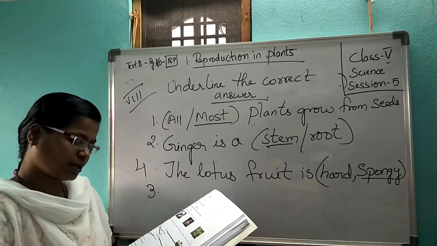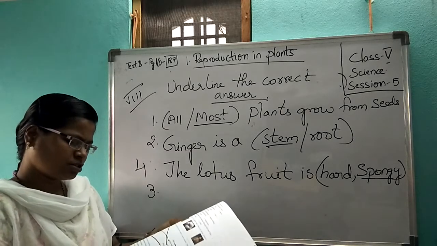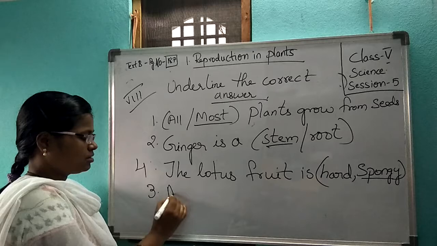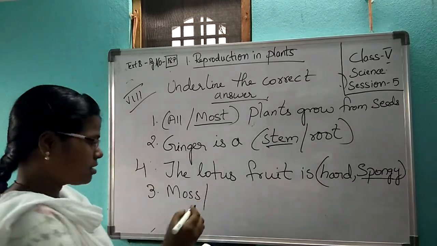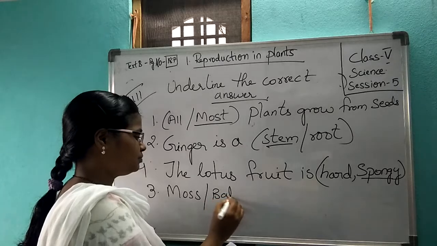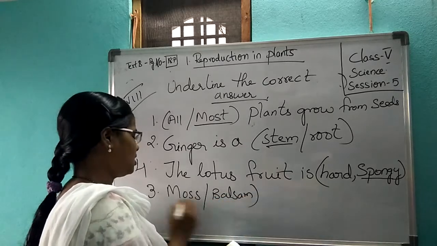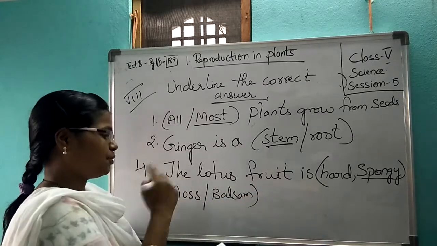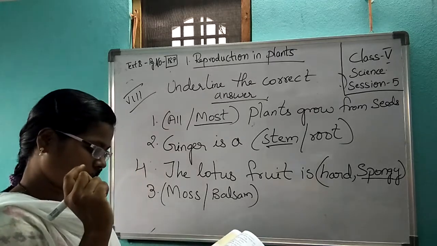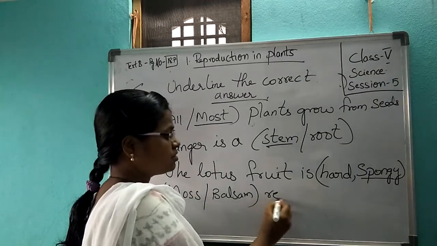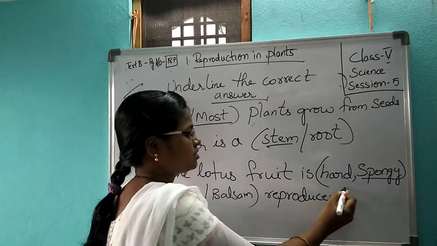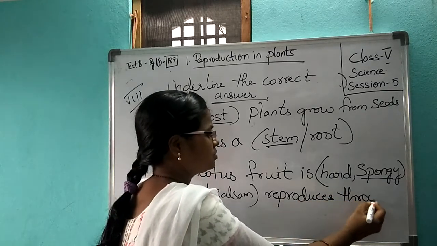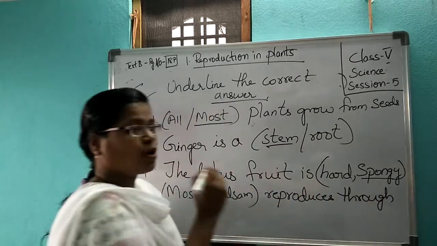Moss or balsam reproduces through spores. Moss or balsam. Okay. Among one or two, I don't know. Reproduces through what? Through spores.